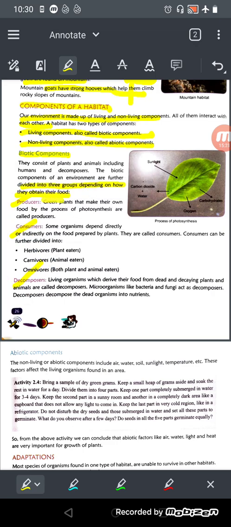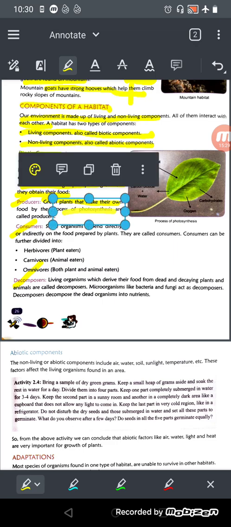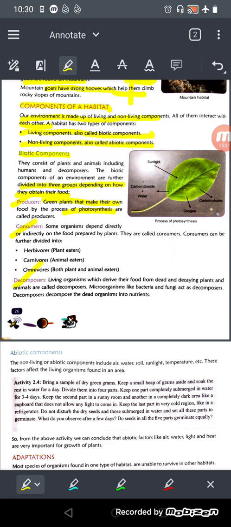What are producers? The producers are green plants, meaning plants are the only producers. They make their own food by the process of photosynthesis, so they are called producers. वो अपना फूड खुद बनाते हैं with the help of photosynthesis, and these are also called autotrophs. उनको autotrophs भी बोलते हैं.